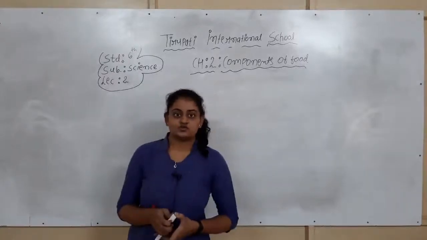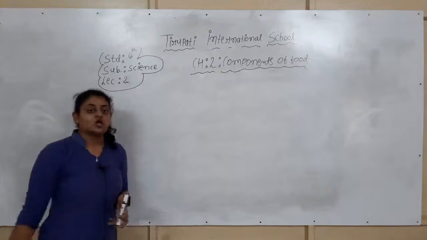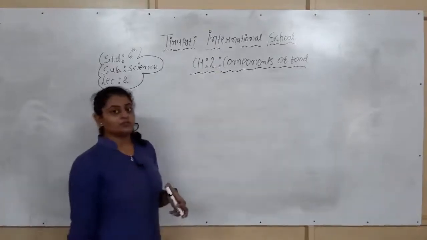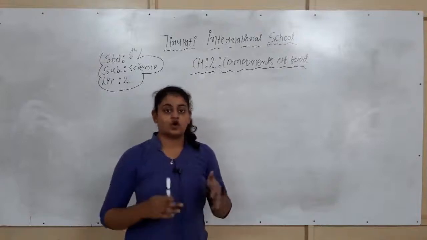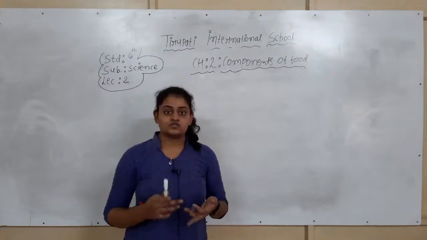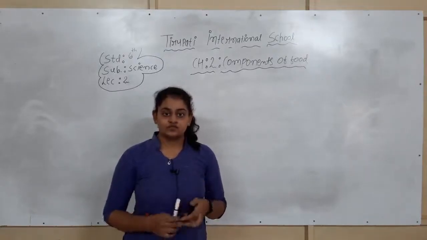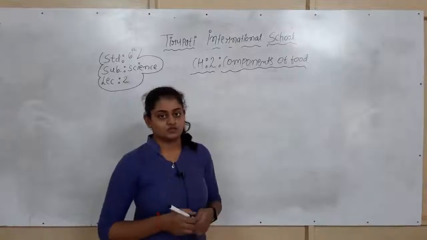In our last lecture, we started our chapter number 2. Its name is components of the food. We can say that there are different components. There are 7 components which are present in our food: carbohydrates, fats, proteins, vitamins, minerals, water, and the fibers.